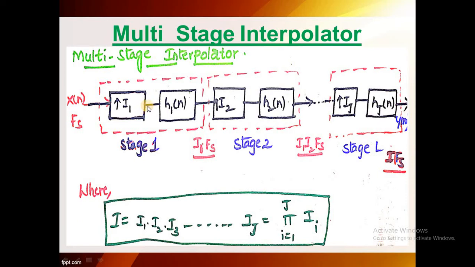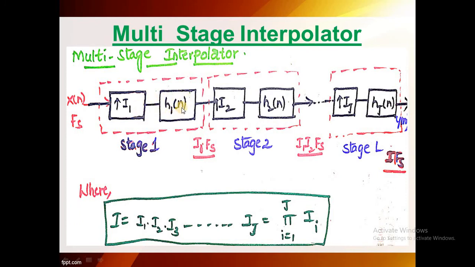Then the question arises, what is upsampling? Upsampling means we are inserting samples, which are nothing but zeros, between the successive samples. I had already covered upsampling in part 1; go through that video for better understanding of this concept. What is the interpolation concept? Upsampling plus filter.